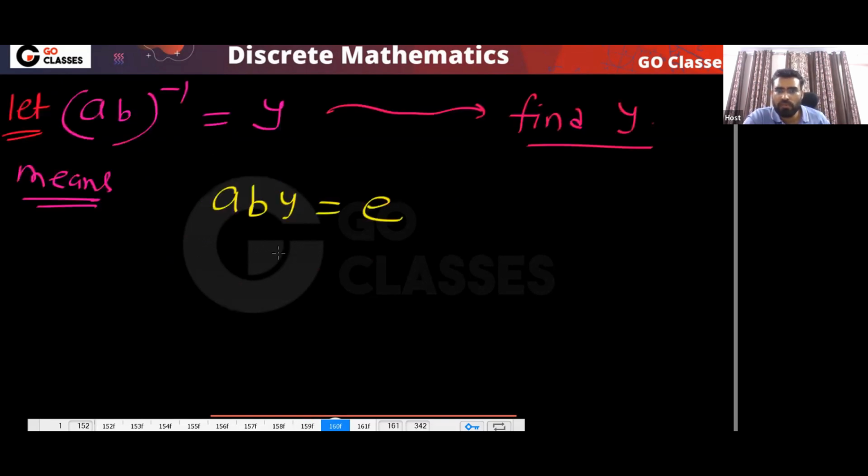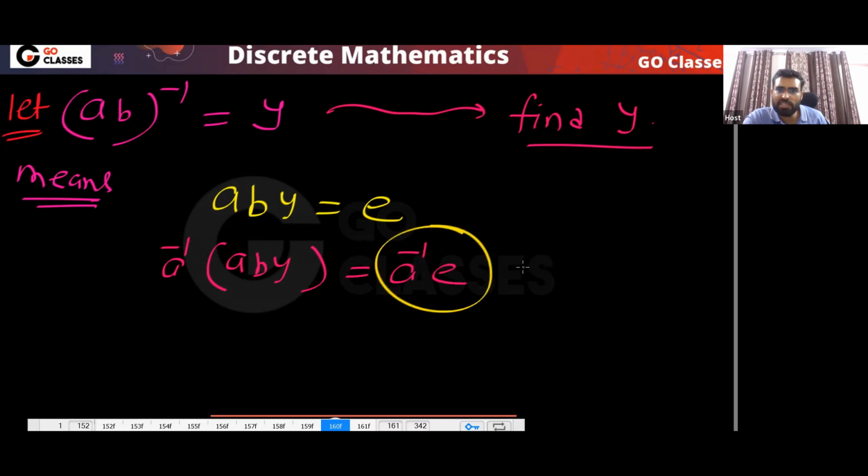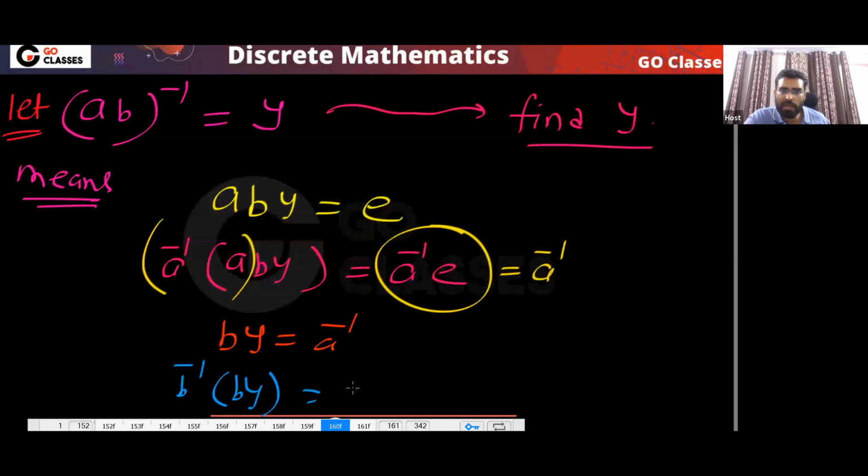So what can I do? We can multiply both sides by A inverse. A inverse ABY is equal to A inverse E. You know what A inverse E is? That is same as A inverse. And this A inverse A will be E. So it will be BY equal to A inverse. So I got BY equal to A inverse. Now multiply by B inverse. So from here I got Y equal to B inverse A inverse. That's it. Did you prove it?